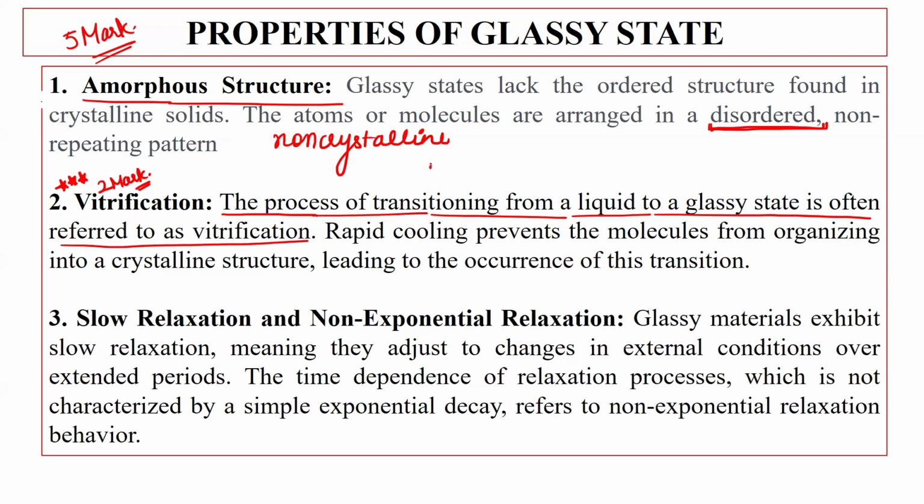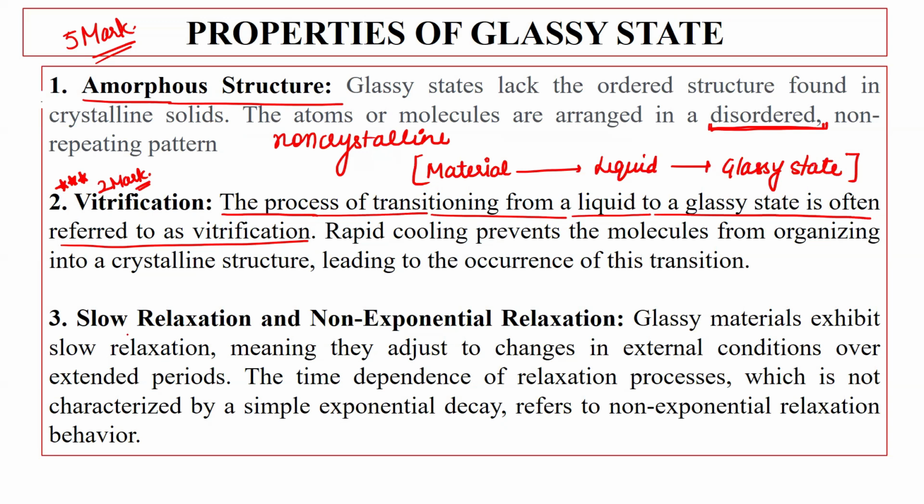I already told you we are taking some material, and when we heat the material, we get liquid, then we supercool the liquid and we are getting a glassy state. So this whole process is basically known as vitrification. Okay, and the rapid cooling prevents the molecules from organizing into crystal structure. Now if you cool it randomly, its proper crystal does not form, it is turning into amorphous kind of system.